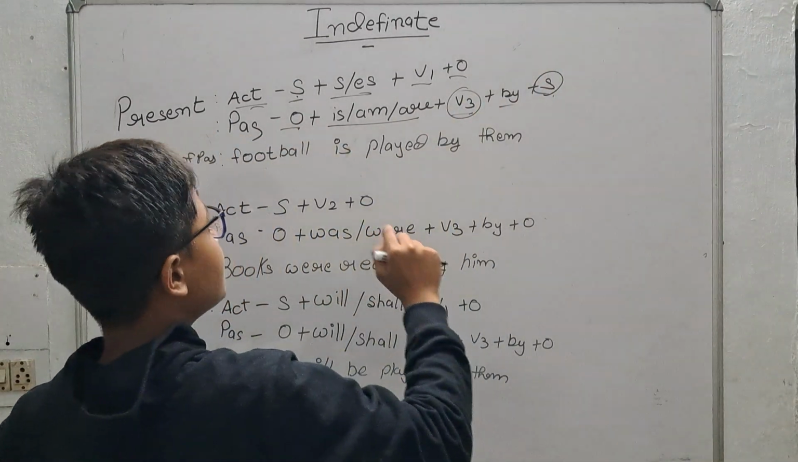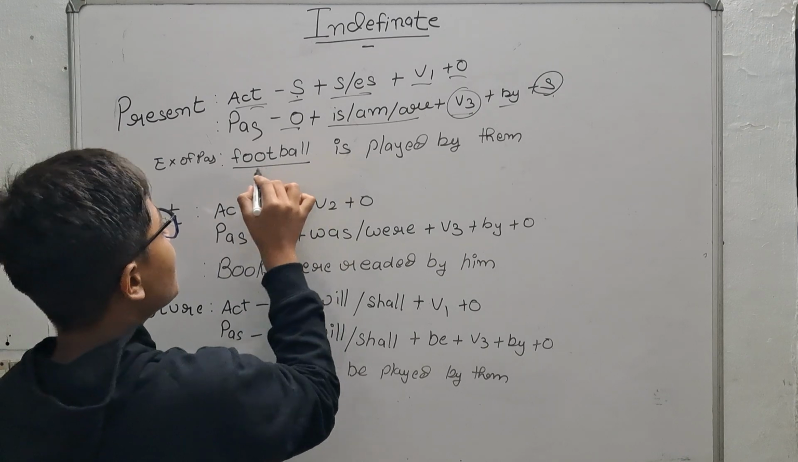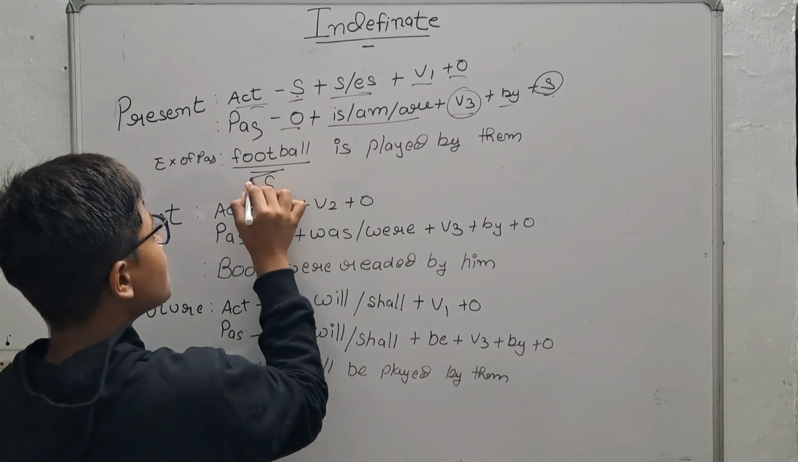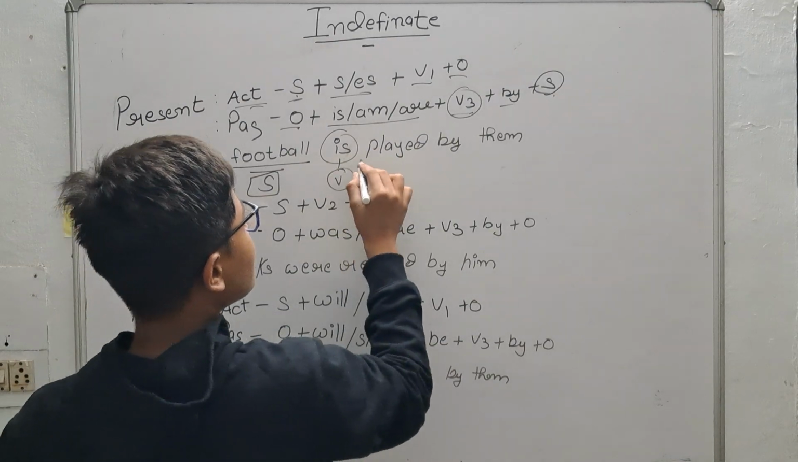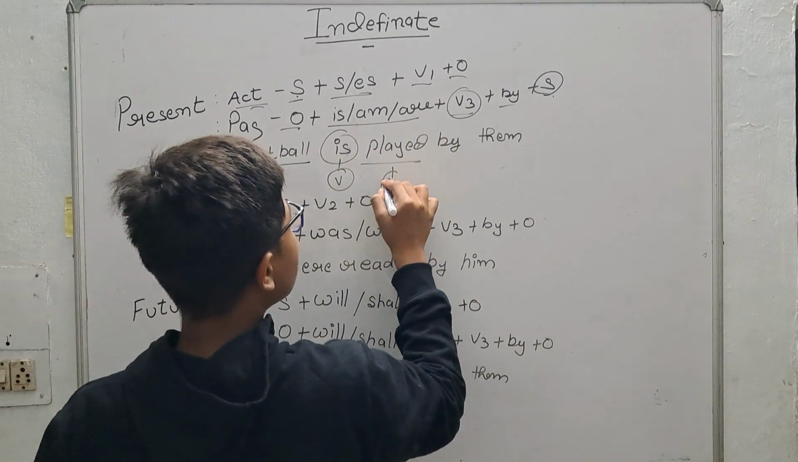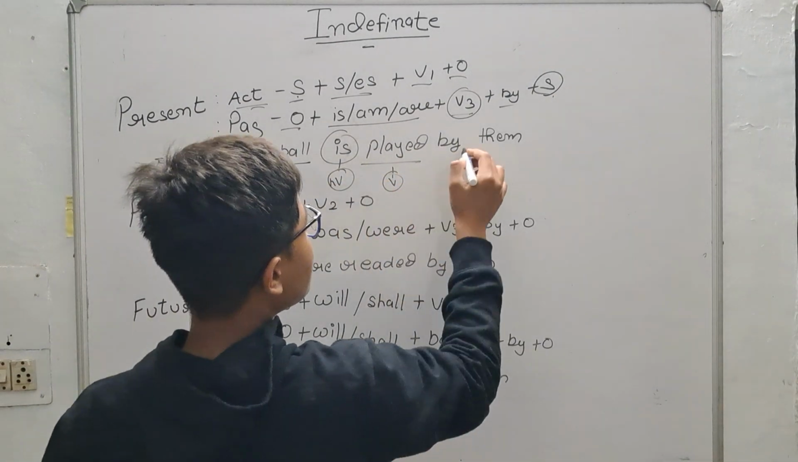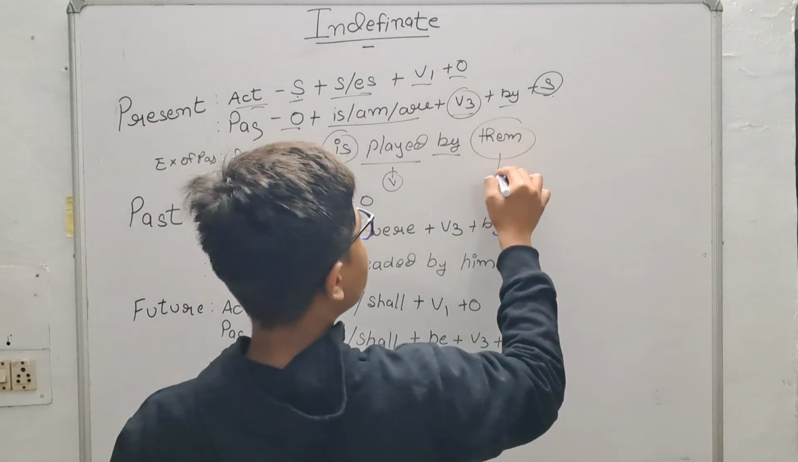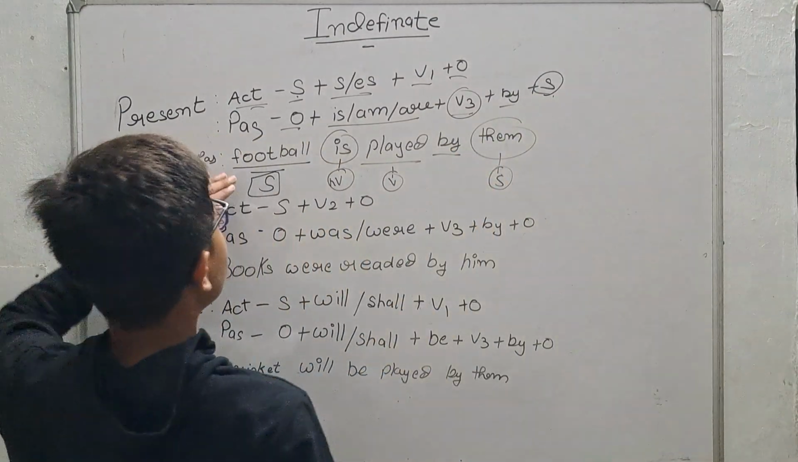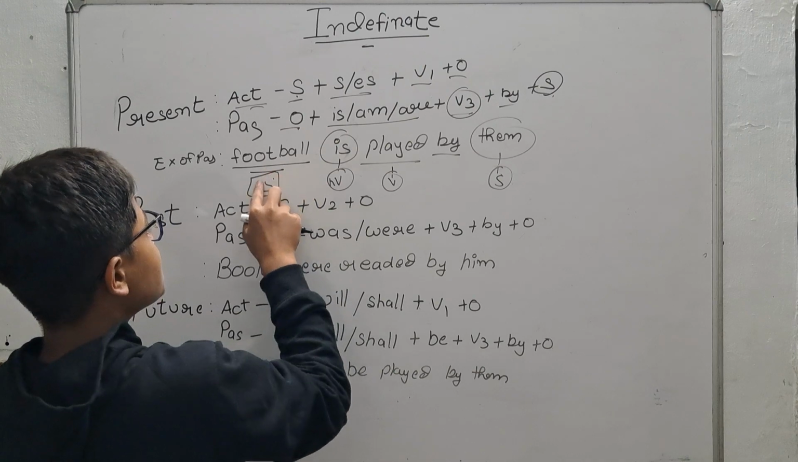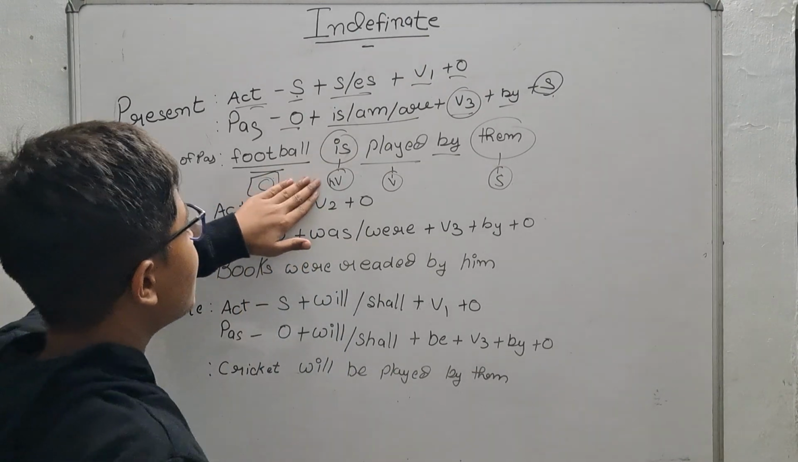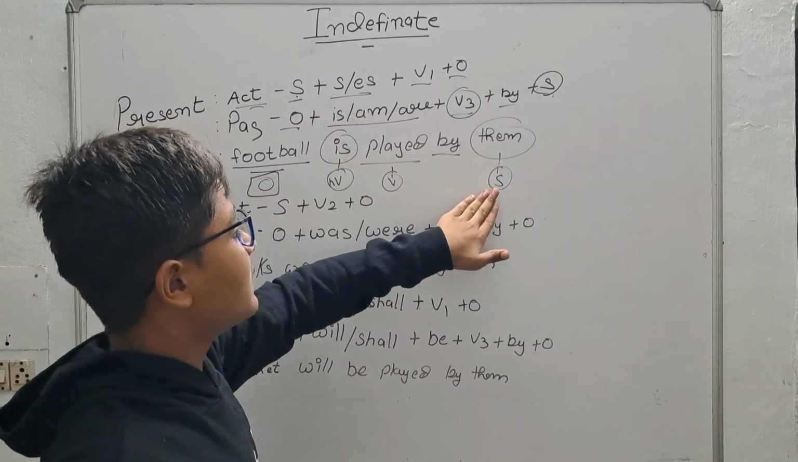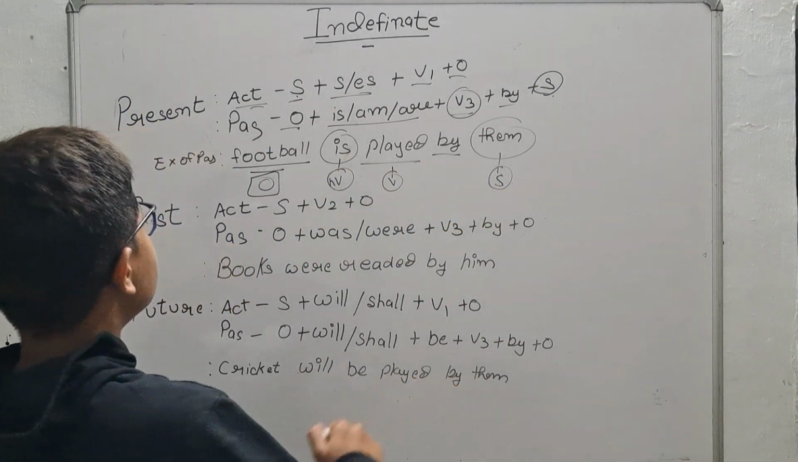So let's take an example. Football is played by them. Football is the object, is is the helping verb, played is the verb, by, and then the subject. So students, this is object, helping verb, verb and subject. Okay, so let's move forward.